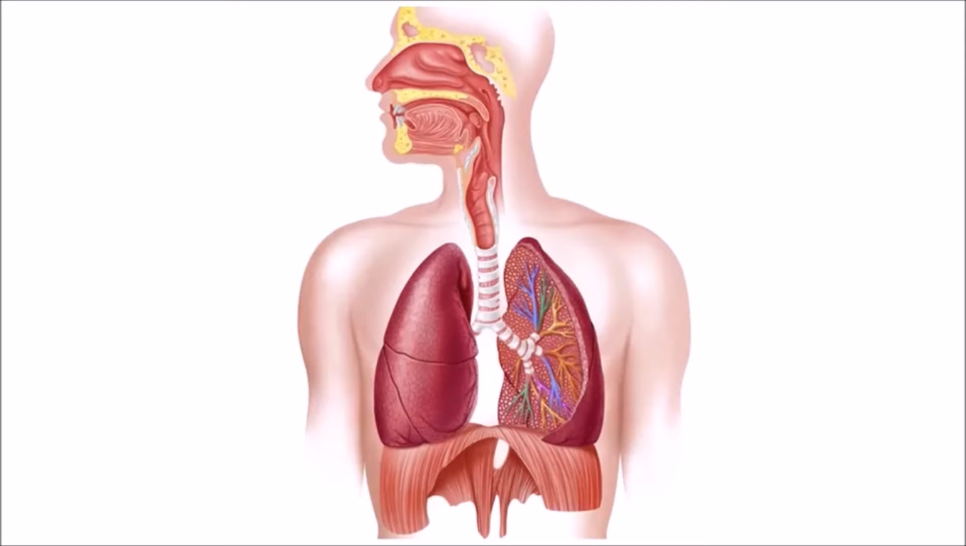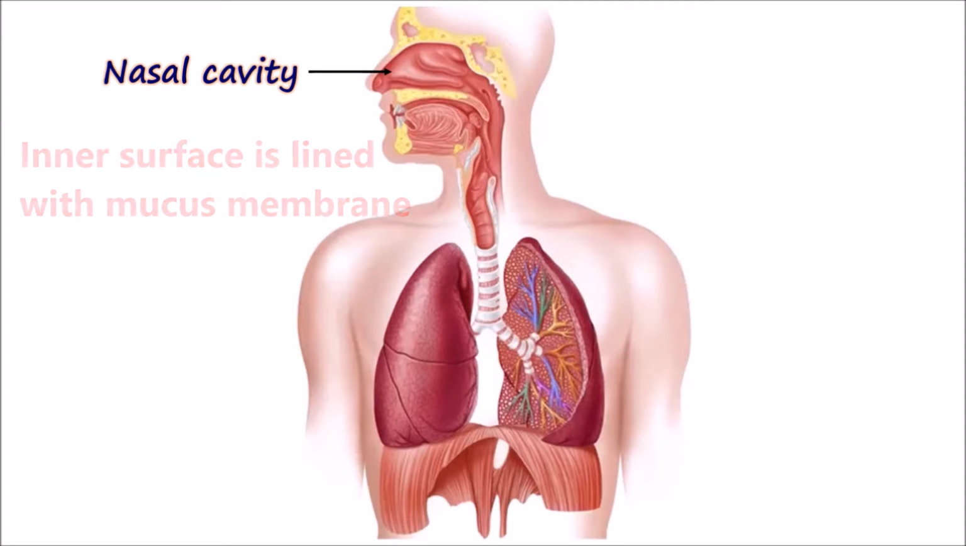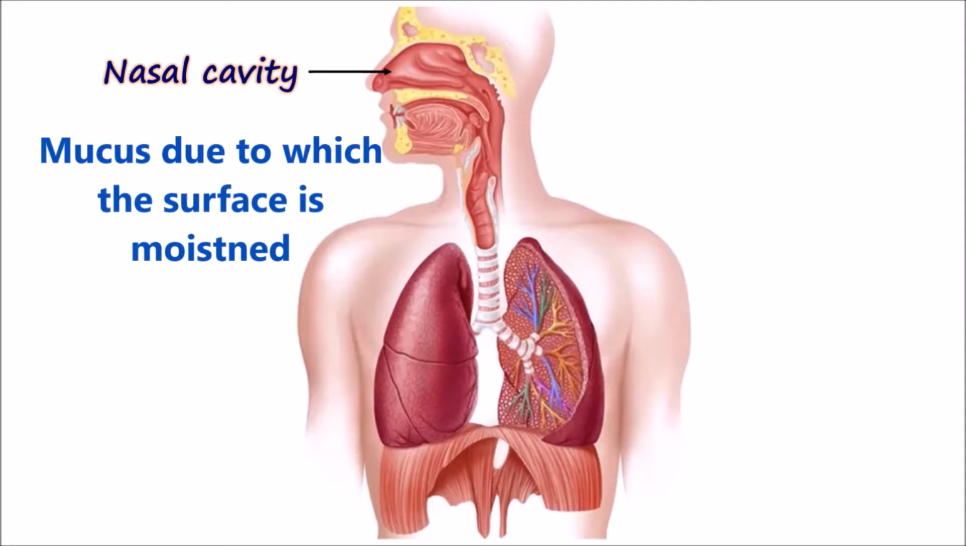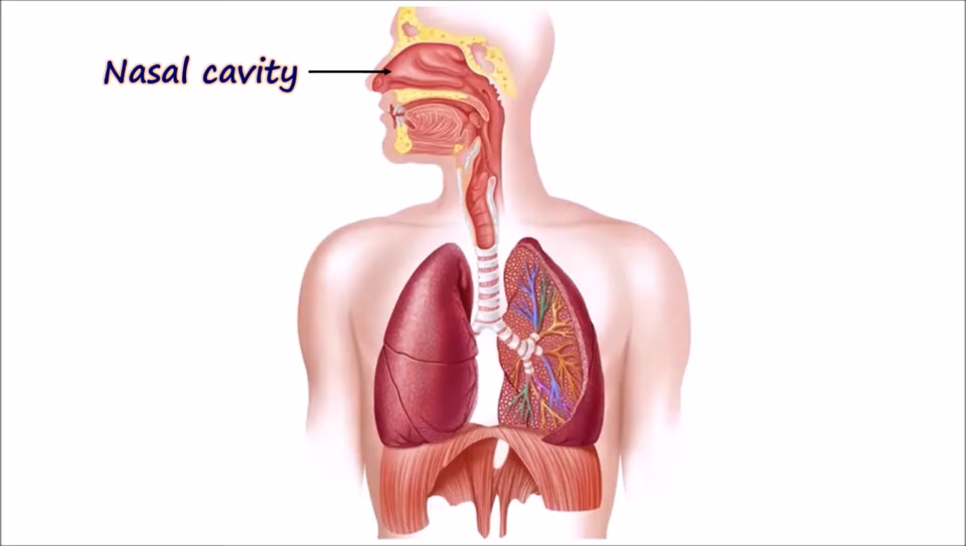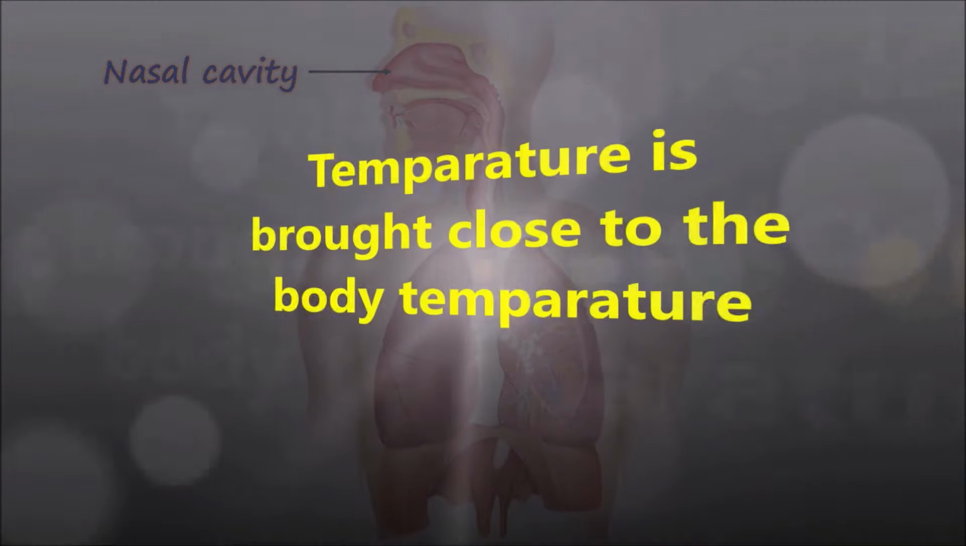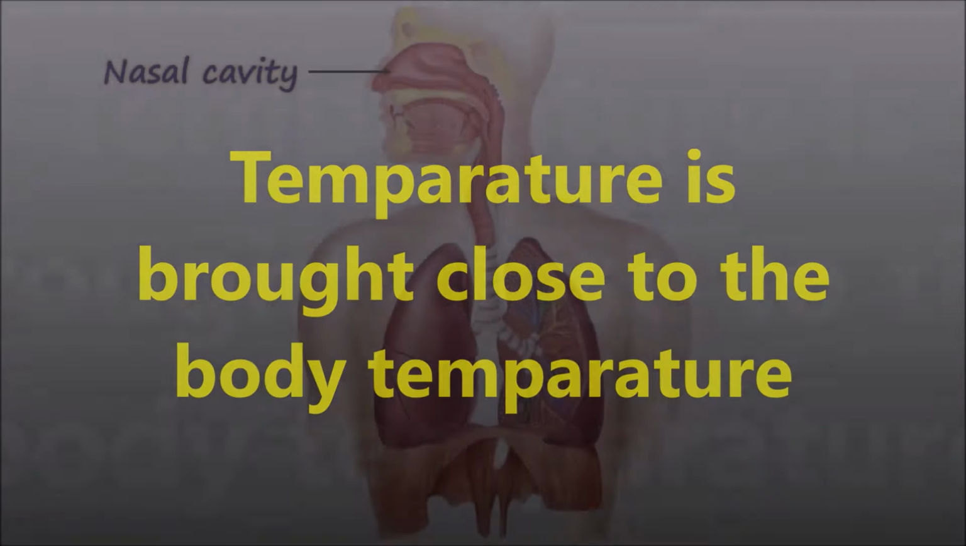Human respiratory system opens out with nostrils, which lead into the nasal cavity. The inner surface of nasal cavity is lined with mucous membrane that secretes mucus, due to which the surface is moistened. There are some hairs growing inside the nasal cavity that filter the dust particles from the air. When the air passes through the nasal cavity, its temperature is brought close to the body temperature and it also becomes moistened.